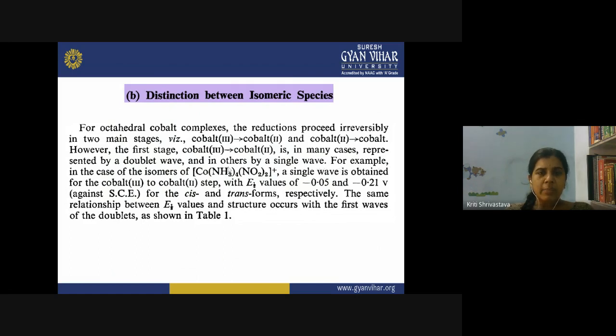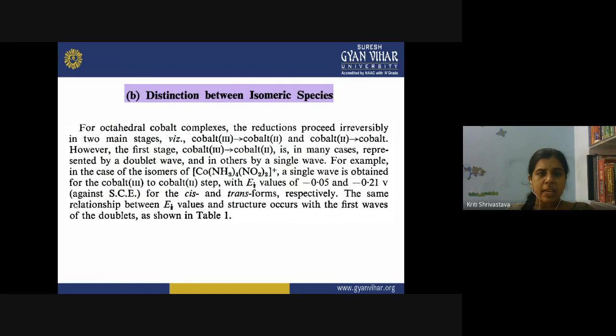For example, in the isomers in which we have 4 ammonia ligands and 2 nitro ligands, we get a single wave for the cobalt(III) to cobalt(II) step, and the E half value changes from -0.5 to -0.21 volt against the standard calomel electrode for the cis and trans forms.